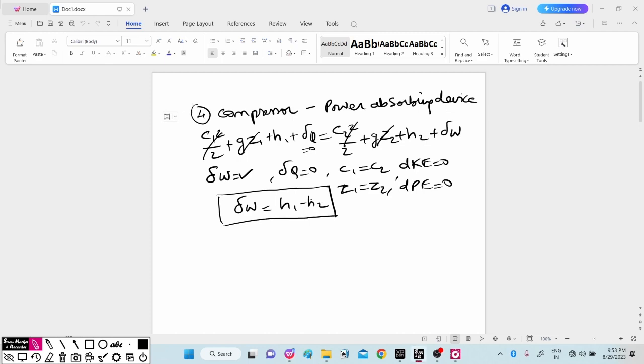Now as the temperature is higher at the outlet, it will be negative, because here it is a power absorbing device, so we can write it as minus del W, and therefore del W will be equal to H2 minus H1. As it is a power absorbing device, it will give the amount of power absorbed.